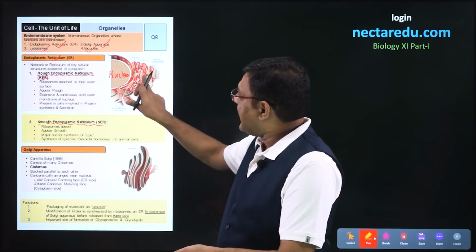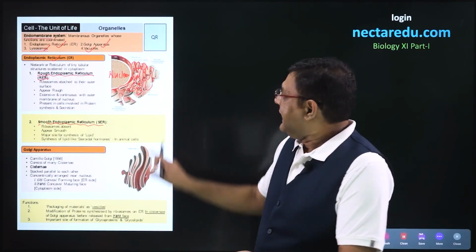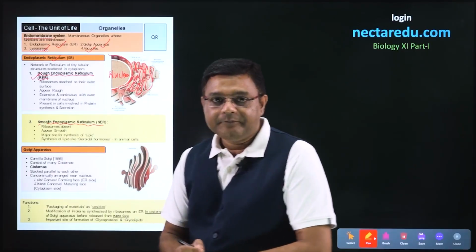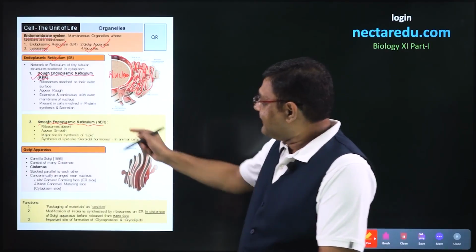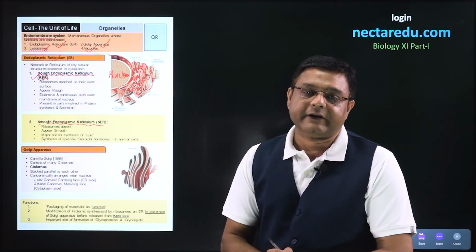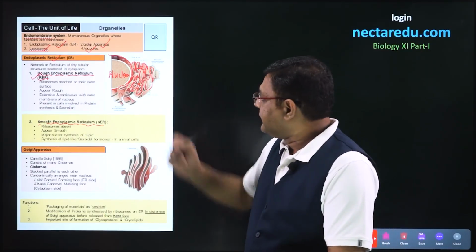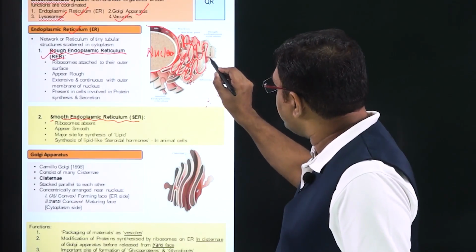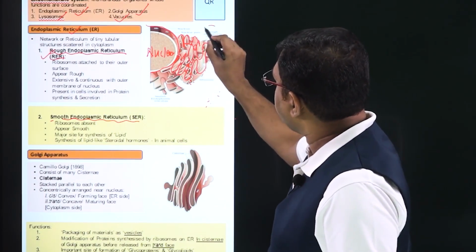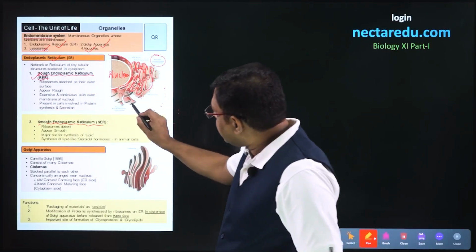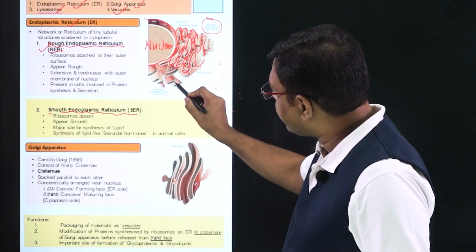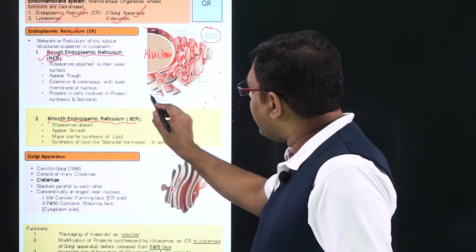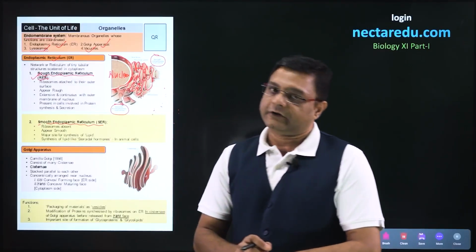If ribosomes are attached to the endoplasmic reticulum, it gives rough shape to the endoplasmic reticulum and it is called as RER. If ribosomes will be absent, then the surface will be smooth and the endoplasmic reticulum will be called as SER. In this particular diagram, we can see that small granules, these are the ribosomes which are attached. So, this particular is RER, and if we see these structures, this reticulum, in this ribosome is not present. The surface is smooth and that is why this is the smooth endoplasmic reticulum.